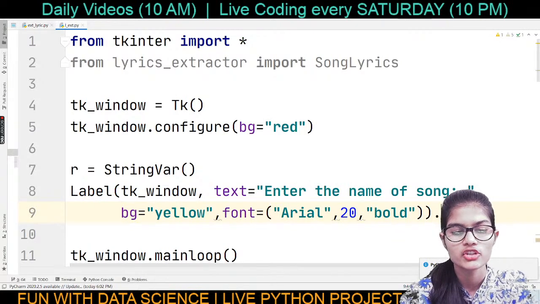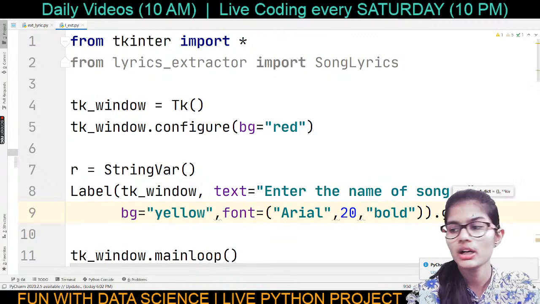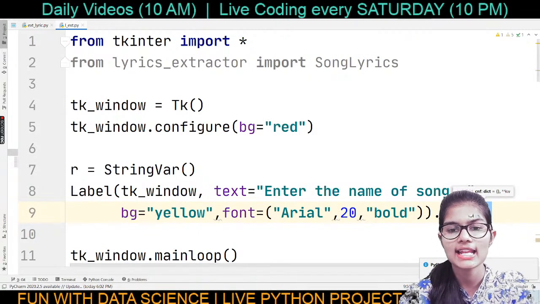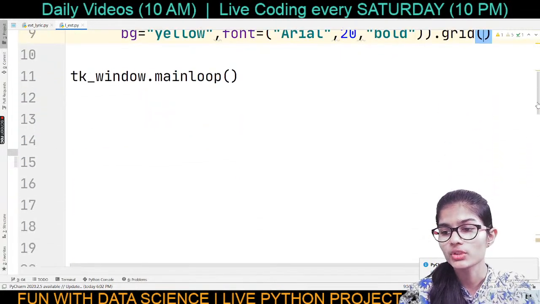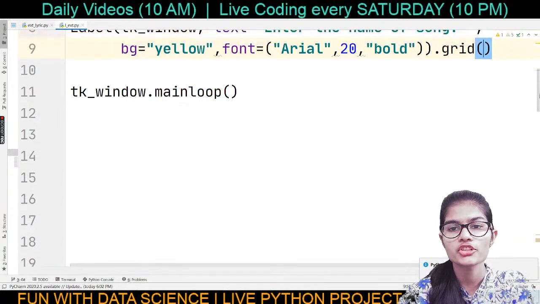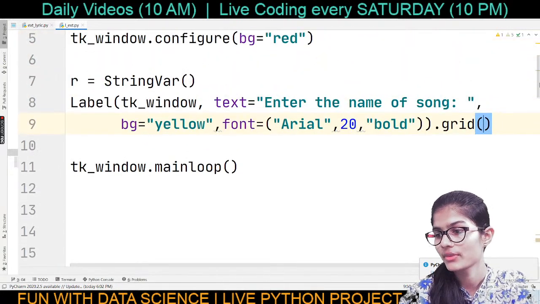That's done. Dot, I'm going to use a grid function. Grid will allow me to add my text and my things onto the row and column basis.